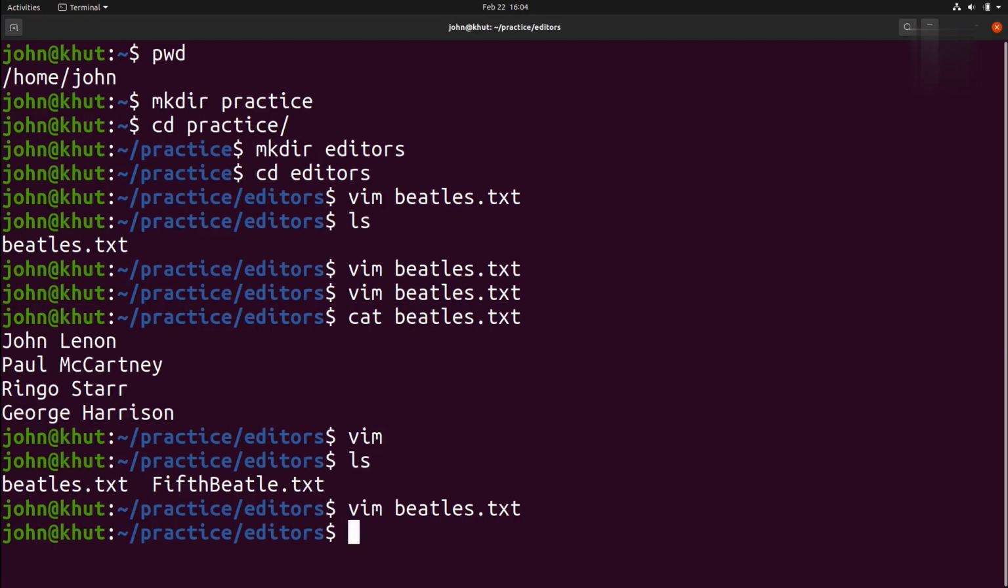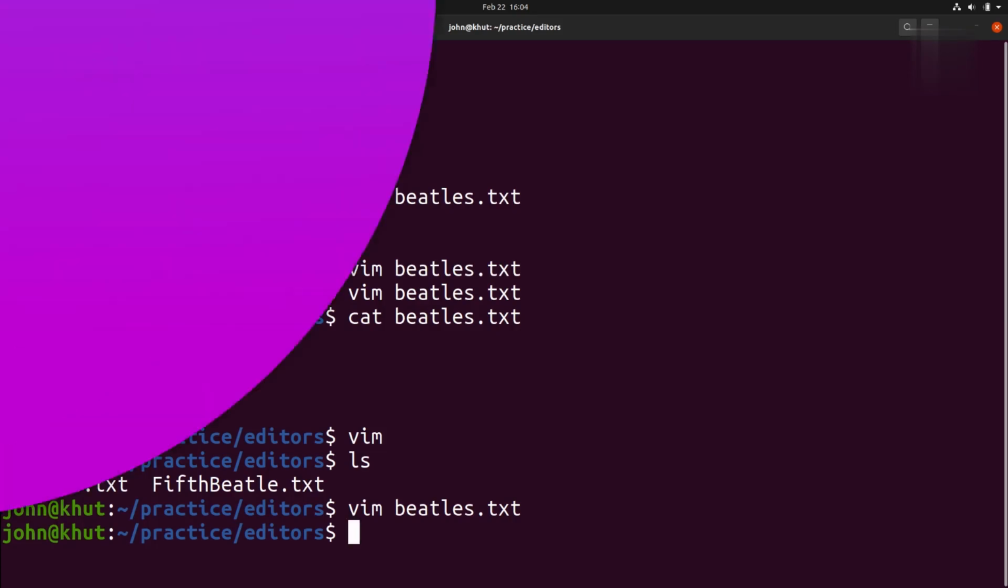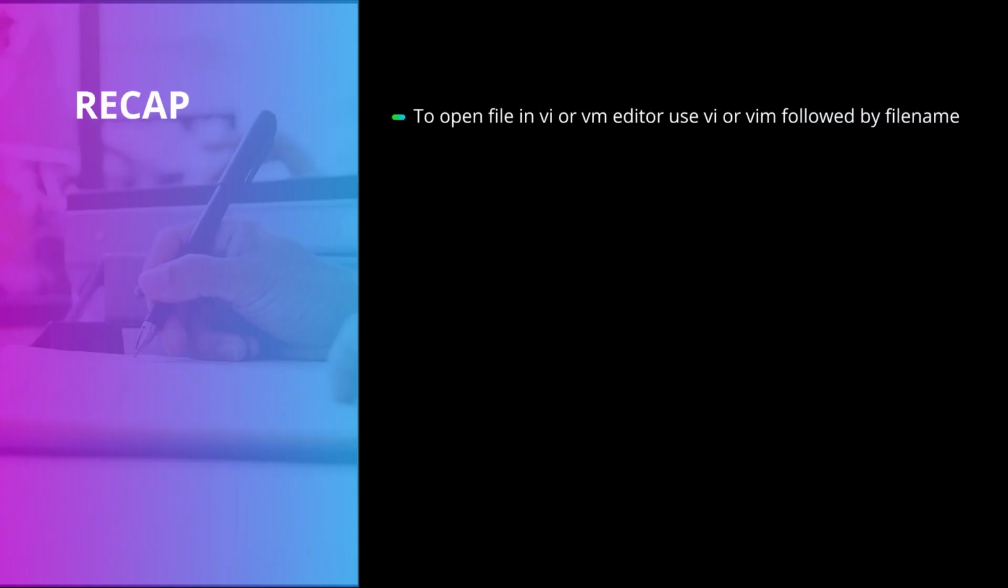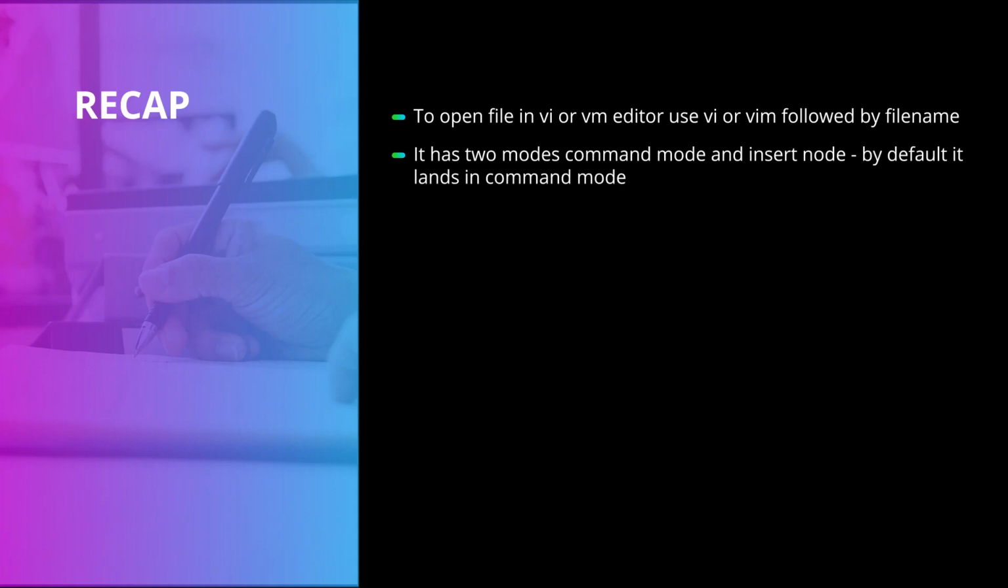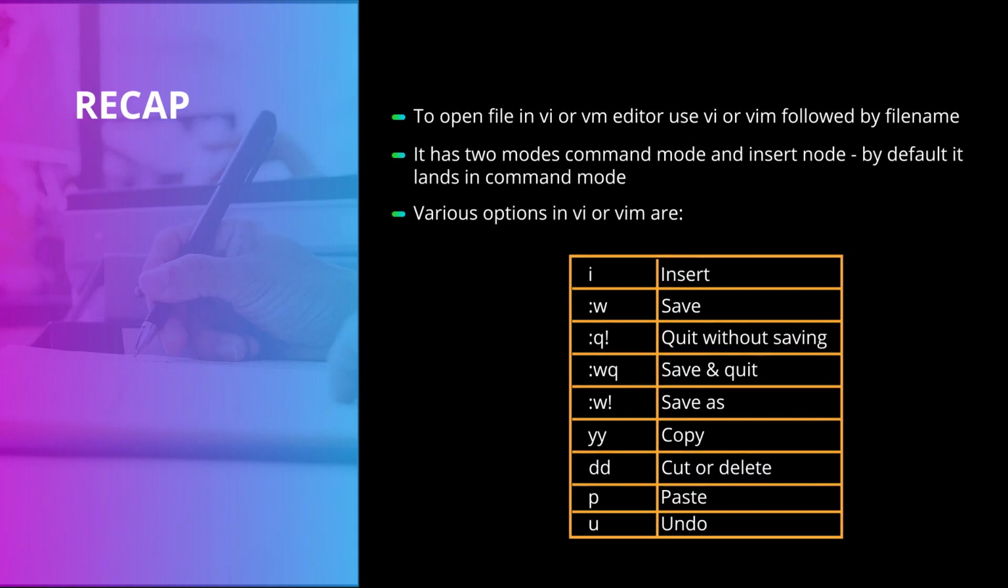Though Vim has innumerable options and features, the ones we have discussed should be enough for our purposes. So why don't we summarize these important operations? vi or vim followed by file name. That will help us open up the Vi or Vim editor. It has 2 modes. By default, it lands in command mode. Press I to go into insert mode. I for insert, escape key for command.